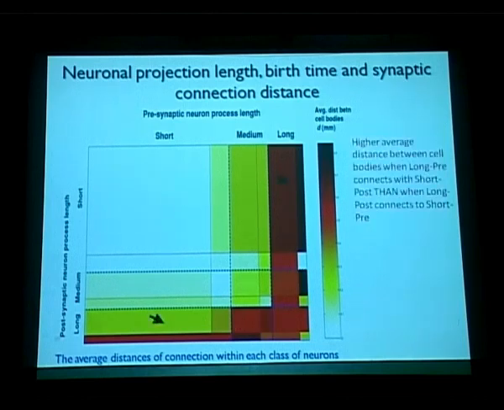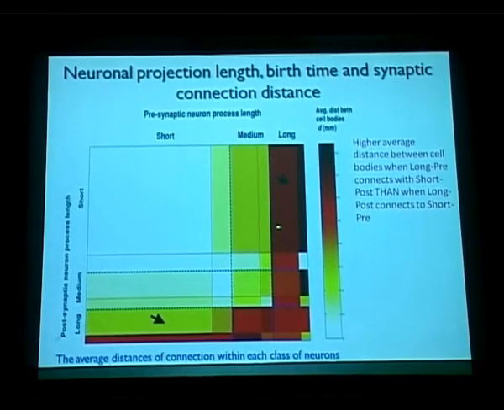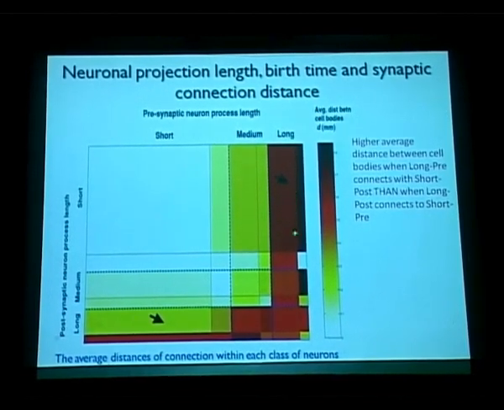So higher average distance between cell bodies seems to occur between long presynaptic neurons connecting with short postsynaptic neurons, in comparison to when long postsynaptic neurons connect to short presynaptic neurons.